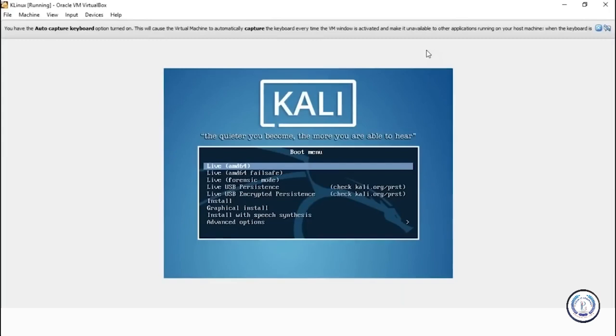Again, like I said, the installation process from step 1 is very similar to that we did using VMware. So again, you'll be greeted with the Kali boot screen and you have multiple options. Again, I'm not repeating the entire thing here. So go ahead and click on graphical install.